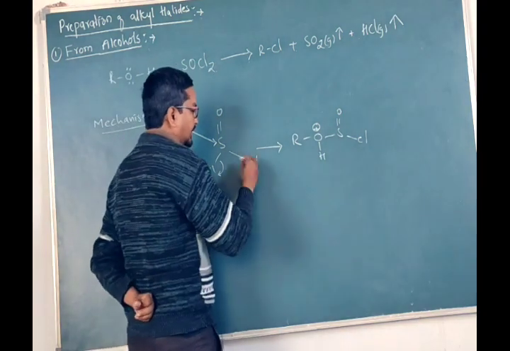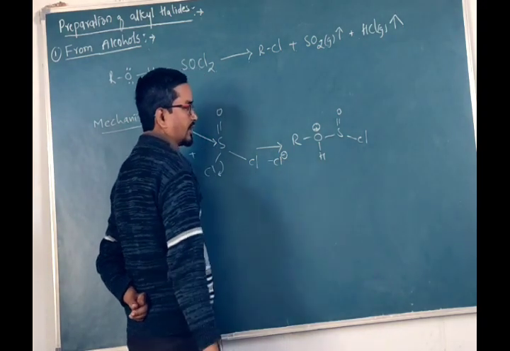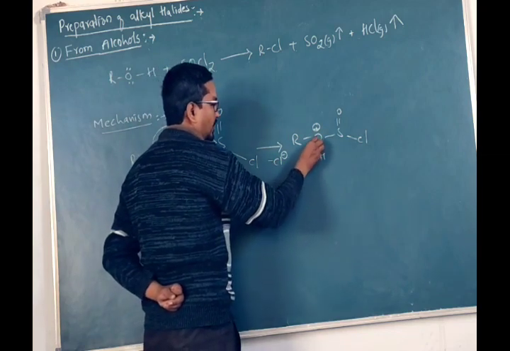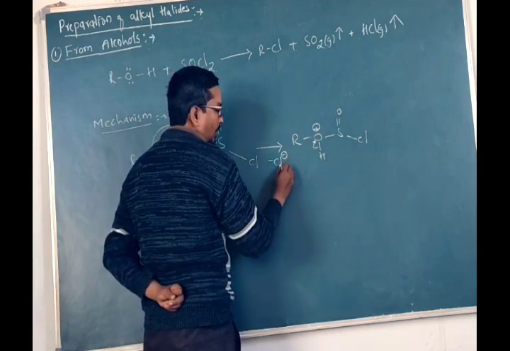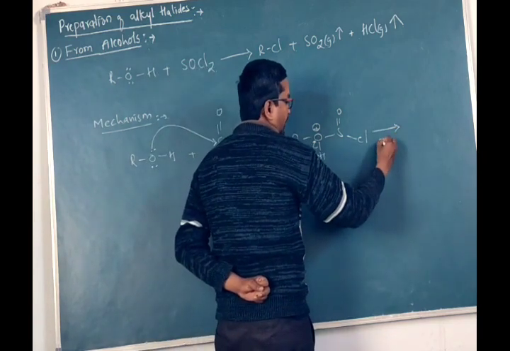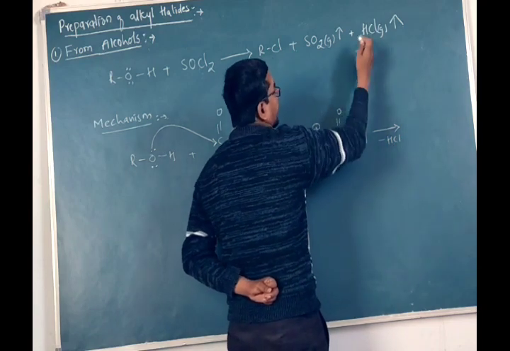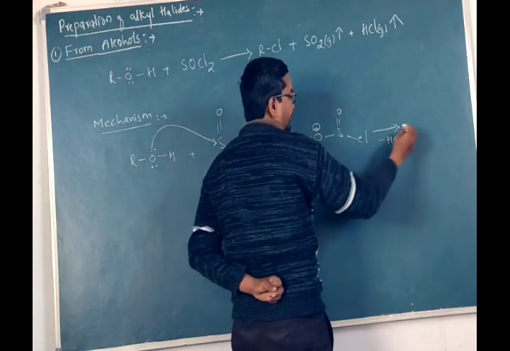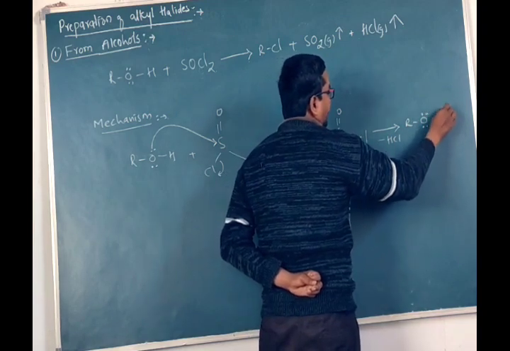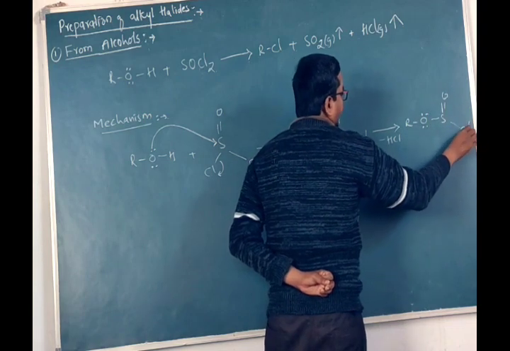Now here we are getting Cl minus, and this oxygen will try to neutralize the positive charge by gaining an electron, and hence the chloride minus will abstract this proton. Hence there will be a formation of HCl in this case. The HCl we are getting here, and we have the R, we have O with two lone pairs, we have sulfur and we have double bond oxygen, we have the chlorine.